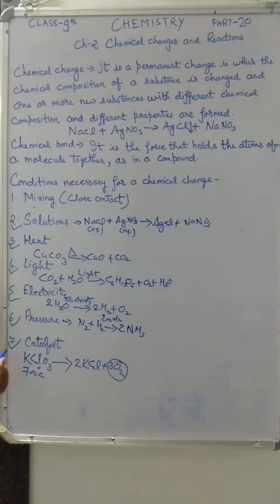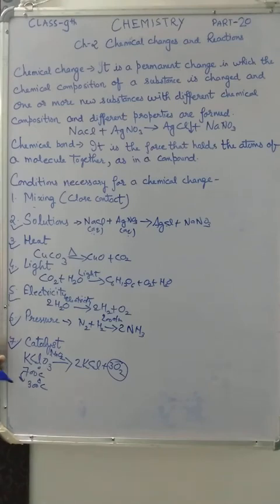But when potassium chlorate is heated in the presence of manganese dioxide, MnO2, then the decomposition begins at a much lower temperature, at 300 degrees only. And manganese dioxide remains unaffected.